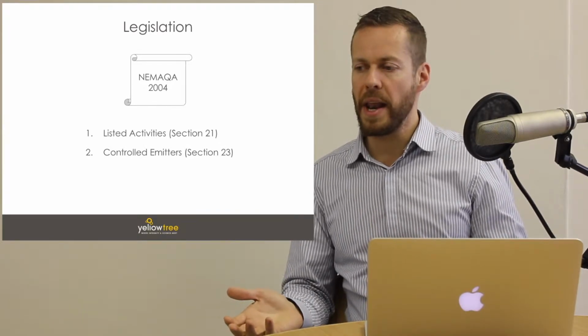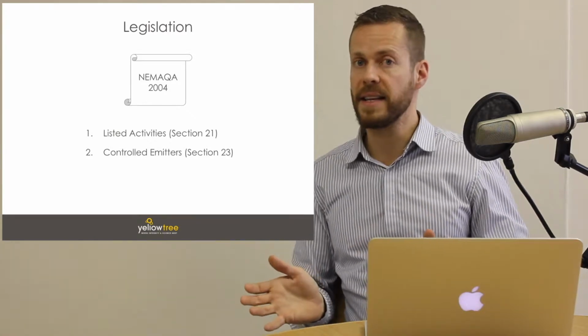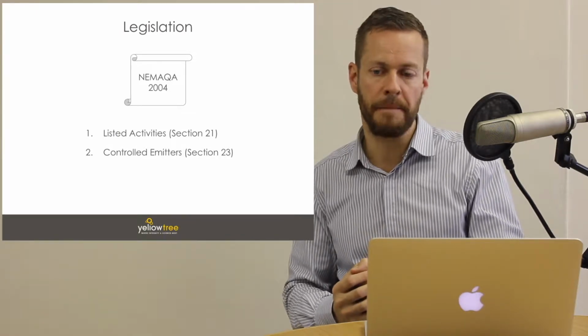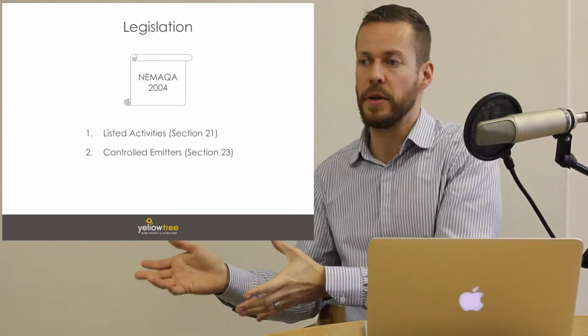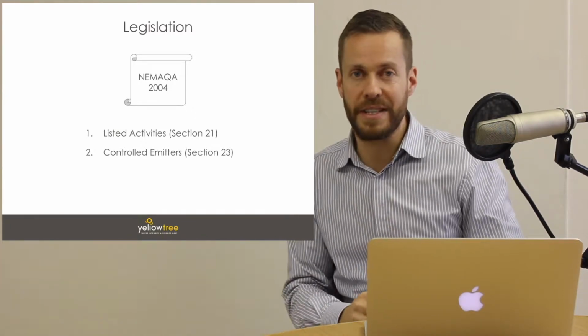So you might be running a sawmill that has a boiler, then the whole activity is listed because sawmills are listed under category 9.5 as I mentioned, and your boiler will be subject to the limits for boilers under controlled emitters. Now let's take a different example.